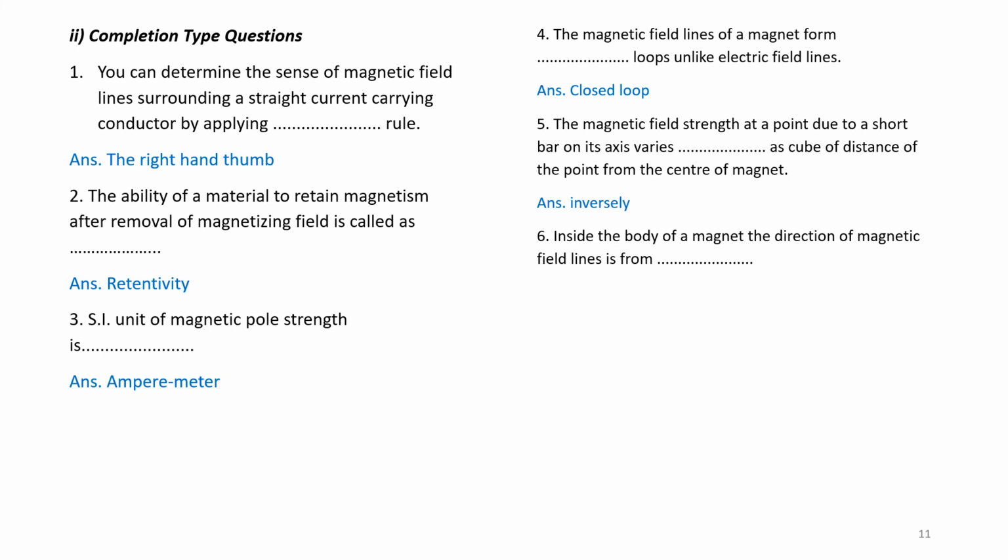Question number 6. Inside the body of a magnet, the direction of magnetic field lines is from south pole to north pole. Question number 7. No two magnetic field lines can intersect each other. True or false type questions.